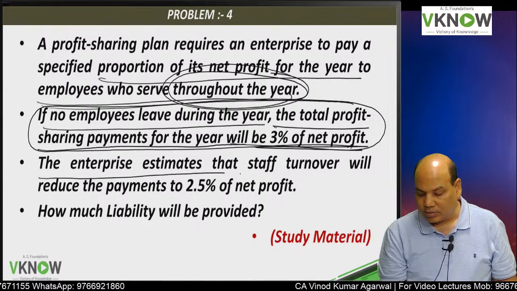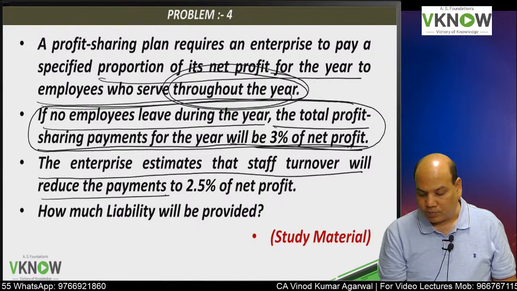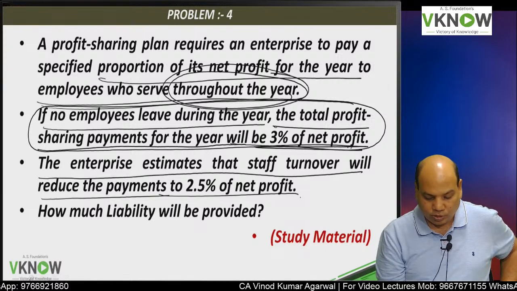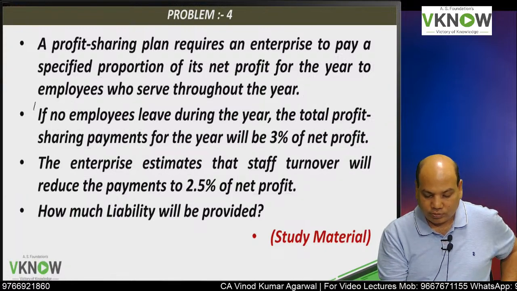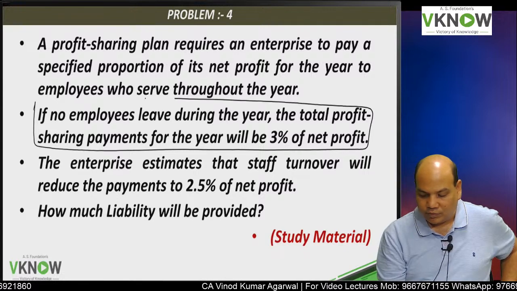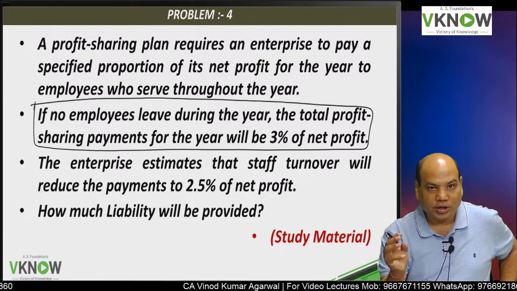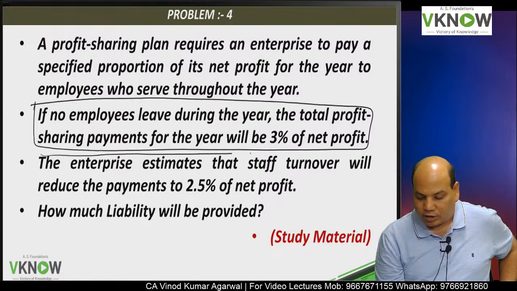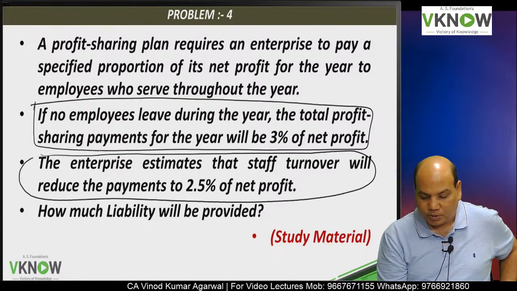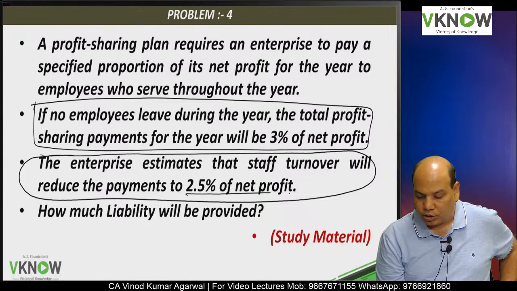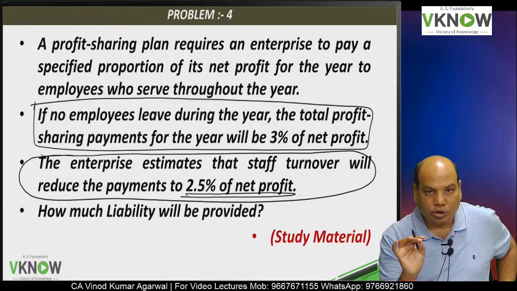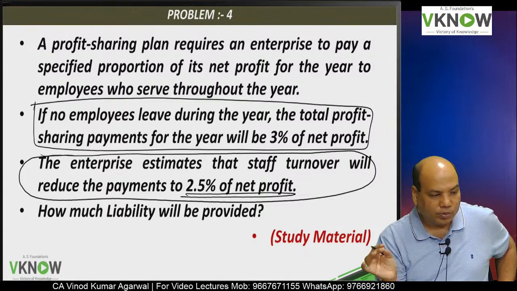The entity estimates that staff turnover will reduce the payment to 2.5% of the net profit. But as you know, human beings don't stay for a long period in one organization. Some or the other employees are going to leave. Therefore, finally, the bonus payable will come to only 2.5% of net profit, because those employees who would leave will not get bonus.